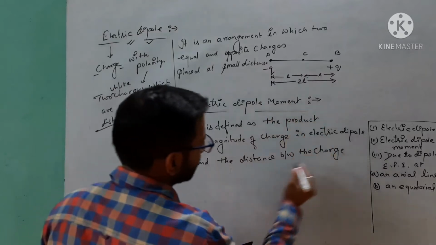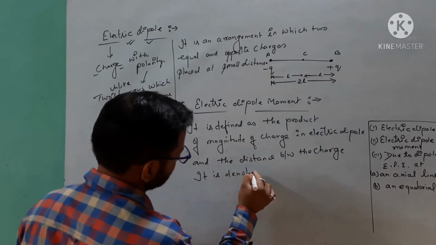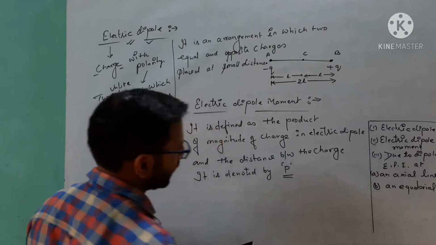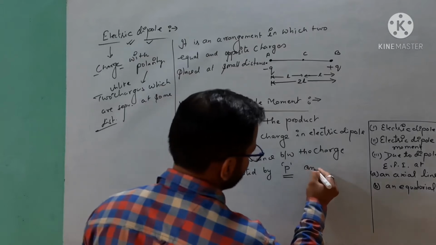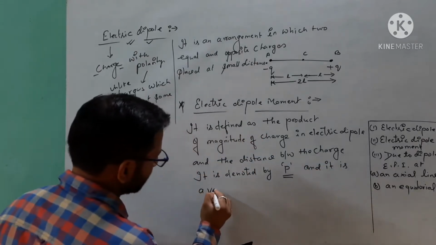It is denoted by P, and it is a vector quantity.